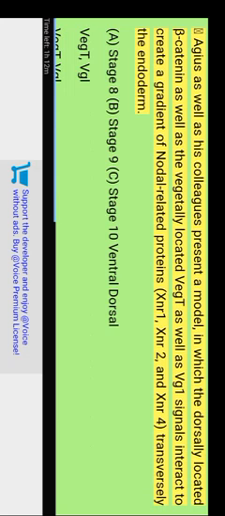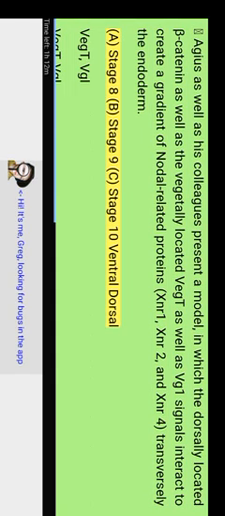Agius and his colleagues present a model in which the dorsally located beta-catenin and the vegetally located VegT and Vg1 signals interact to create a gradient of nodal-related proteins Xnr1, Xnr2, and Xnr4 transversely to the endoderm. Stage 8, stage 9, stage 10, ventral, dorsal. VegT, Vg1, beta-catenin, Xnr gradient, BMP4, Xwnt8, ventral and lateral mesoderm.